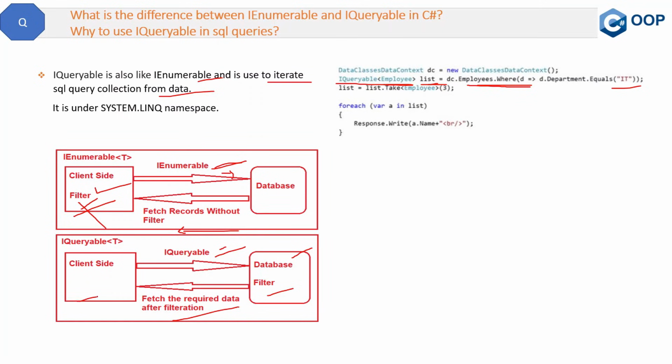So in that manner, network load will be less when we use IQueryable. So that is the reason IQueryable is better than IEnumerable for SQL queries. I hope you got it now. What is the difference? And you can easily explain the same in front of the interviewer also. If you have any queries about this question, let me know in the comment section and I will try to reply soon.